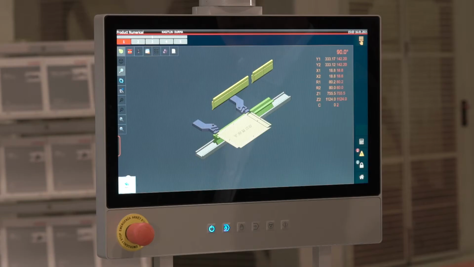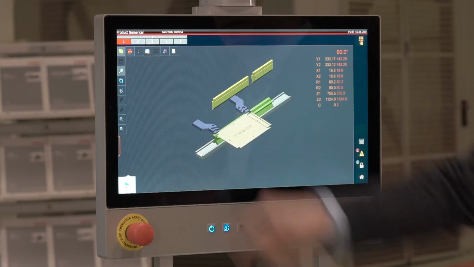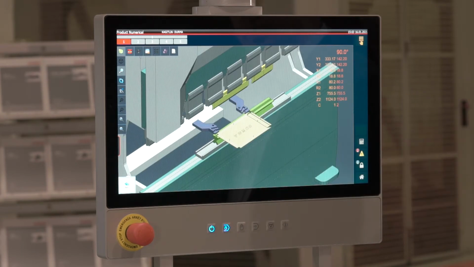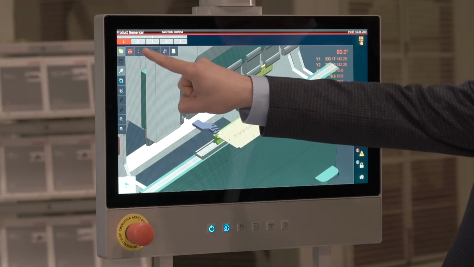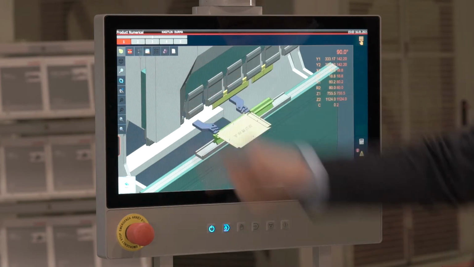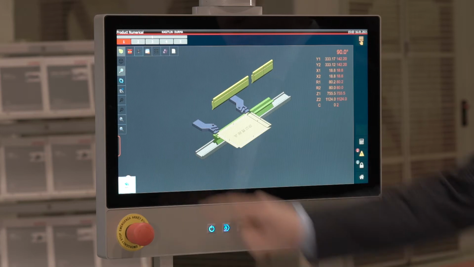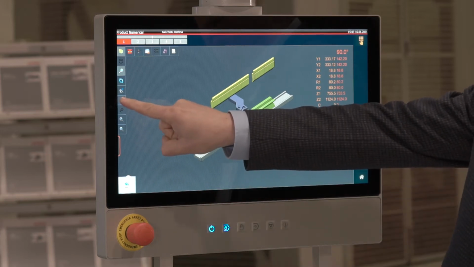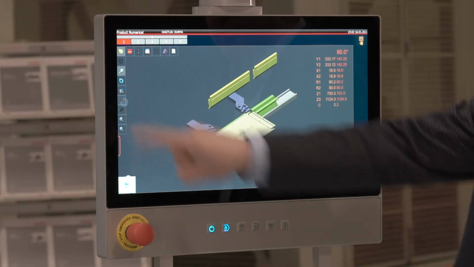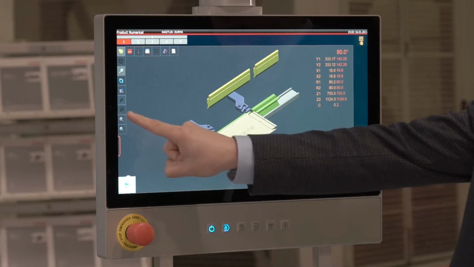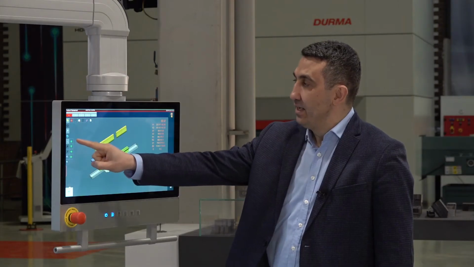With our Sky22 control unit, we can also display the image of our machine on the screen, or we can display only the tools and the part that will be bent on the screen. You can zoom in and out on the image using the zoom buttons, or change the viewing angle on the screen.